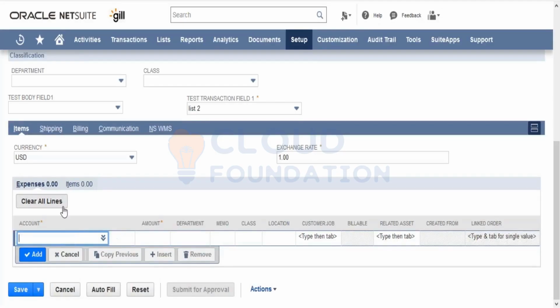That would directly hit that particular expense account that I have selected here. Do you get what I mean by expenses? If I uncheck that checkbox, I will not see this here. I'll only see the items.